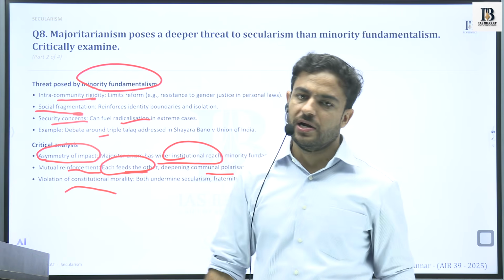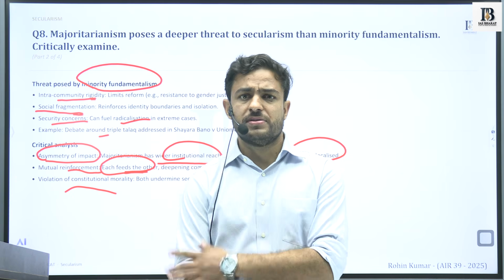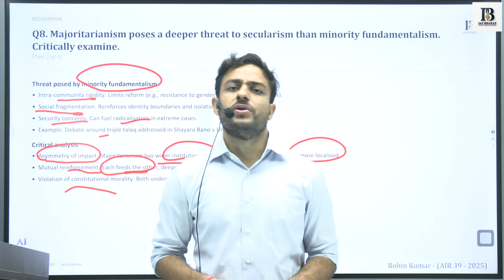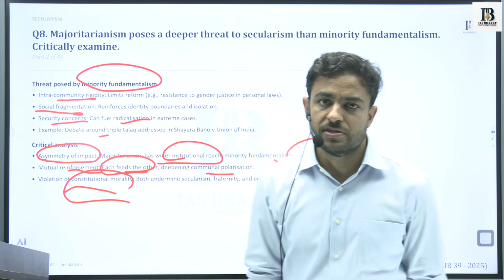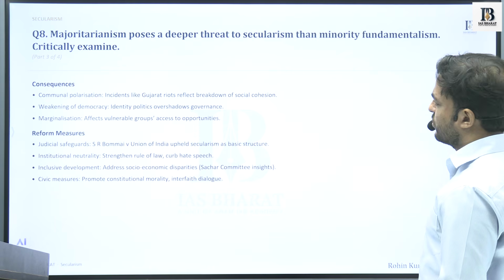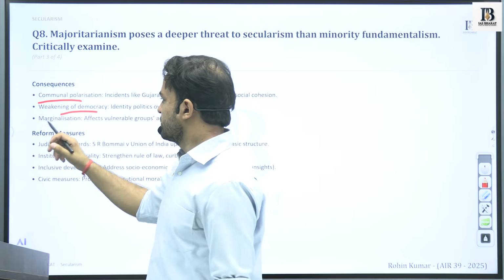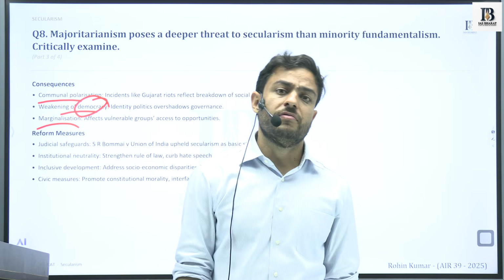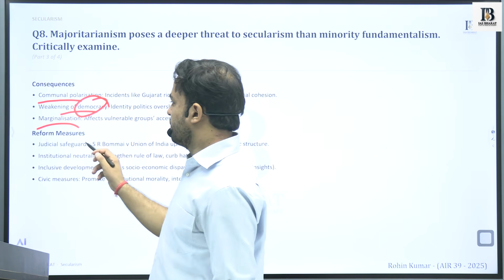Violation of constitutional morality. The biggest cost of this majority versus minority divide is that both are divided based on their own ideas, and constitutional principles are the biggest casualty. What are the consequences of it? Communal polarization will be there. Democratic principles and institutions will weaken. Marginalization will increase further. And all the principles and ideas that we were discussing will take a big hit.